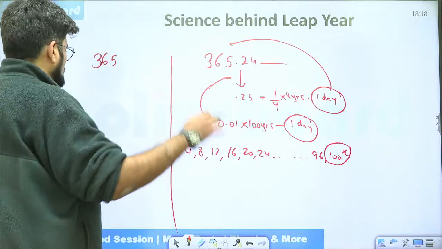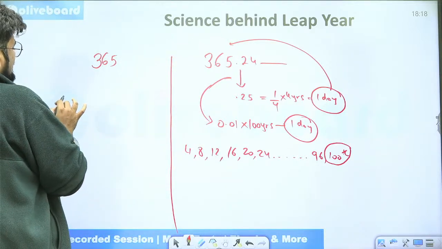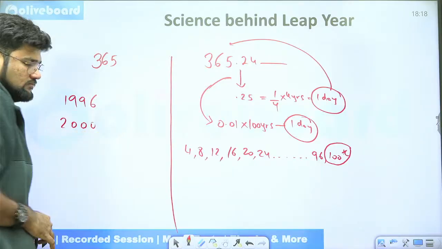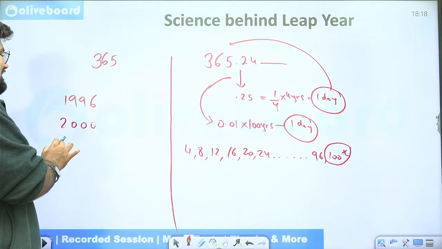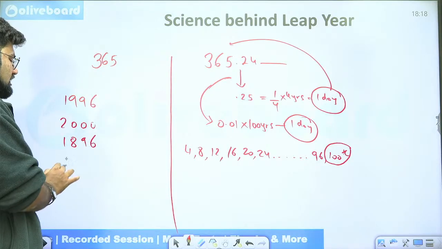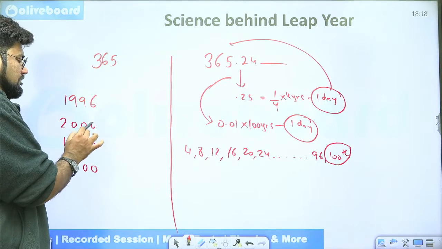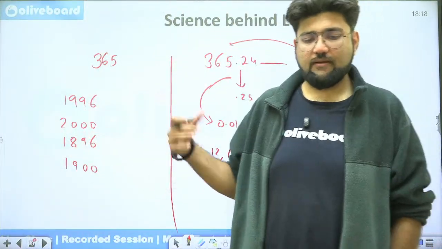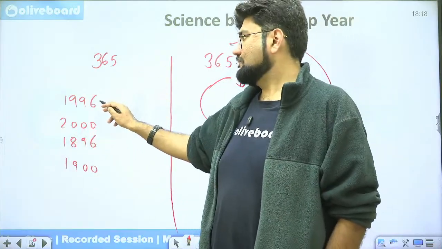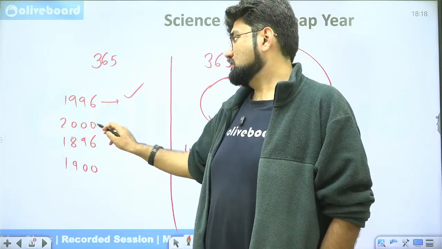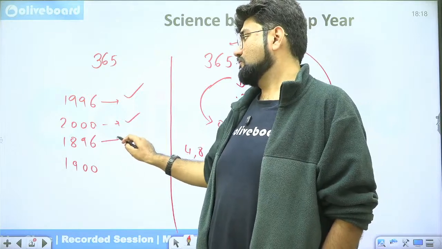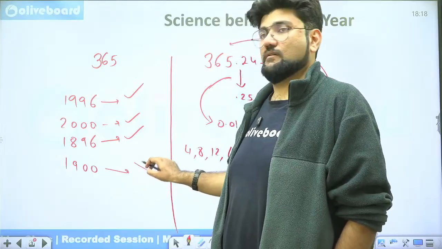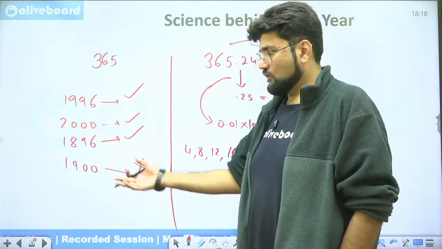That means if I tell you that I have a year, let's say 1996, it was a leap year. Then I have the year 2000, also a leap year. Now I have the year 1896 and I have the year 1900. Technically, what is the test for a leap year? The test is that my year should be divisible by 4. If a given year is divisible by 4, it is a leap year. So technically, this is a leap year. Is it divisible by 4? Yes, it's a leap year. Is it divisible by 4? Yes, it's a leap year. Is it divisible by 4? Yes, but it is not a leap year. You can see the calendar, it's not a leap year.